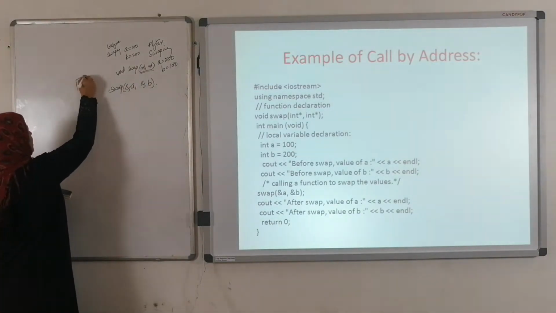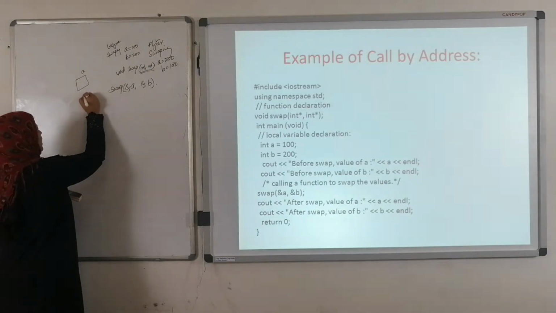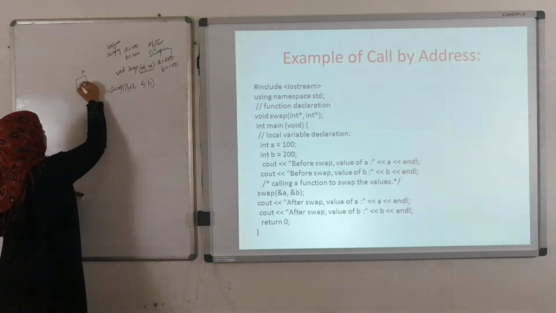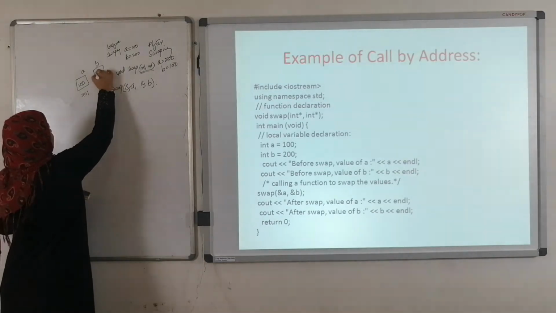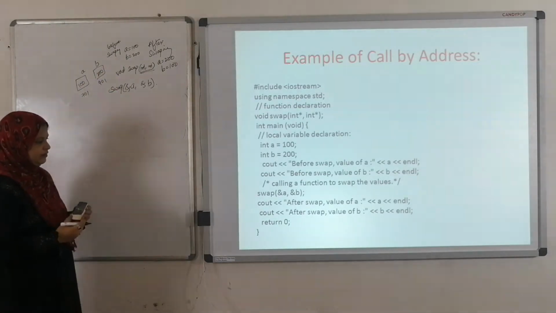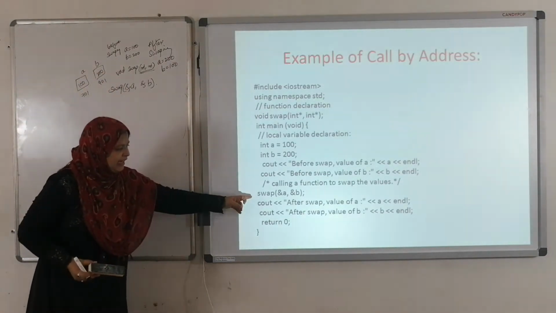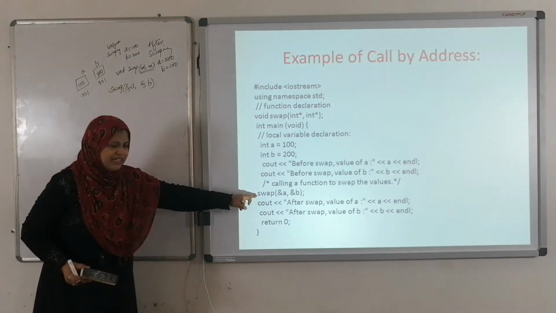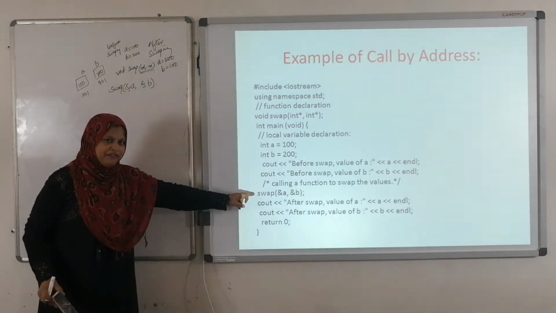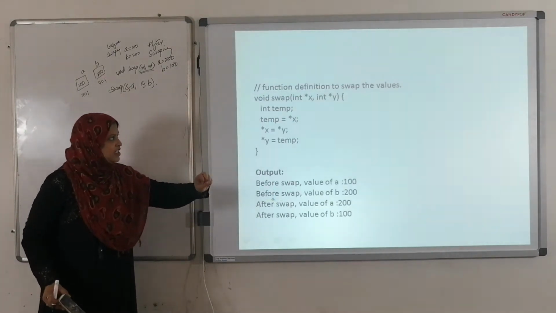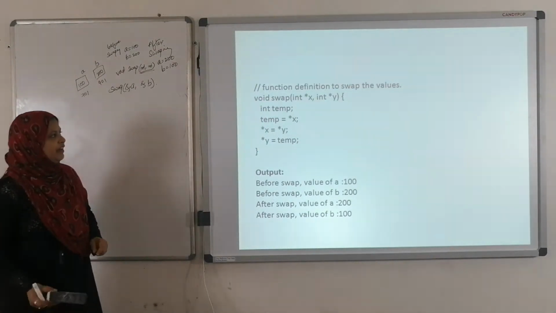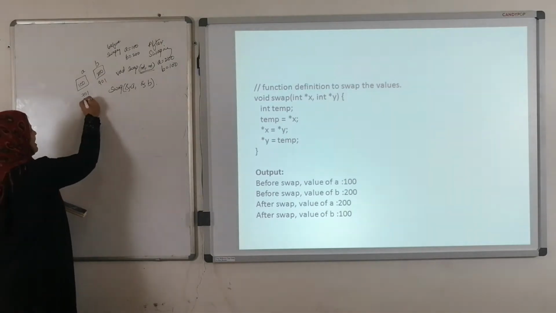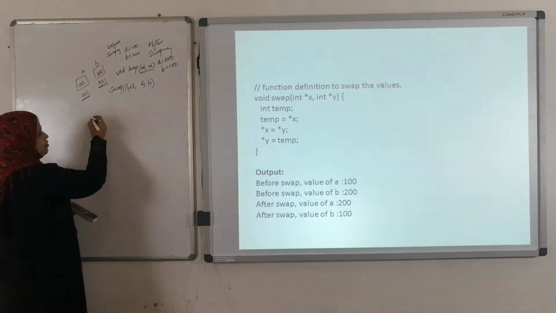See here, a is at 701 with value 100, b is at 901 with value 200, right? This swap function is the called function. So in void swap int star x comma int star y, we are passing the addresses 701 and 901.